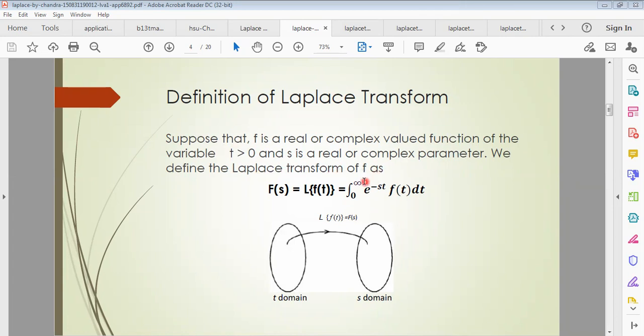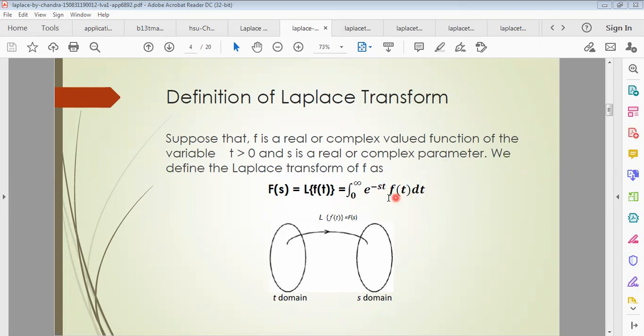Then we can define the Laplace transformation of f as follows: F of s equals the Laplace transformation of f of t, read as the Laplace transformation of f of t, and this can be written as the integral from 0 to infinity, an improper integral, of e to the power minus st times f of t dt. And here remember it, t is the variable and s is the parameter. s may be real or complex.